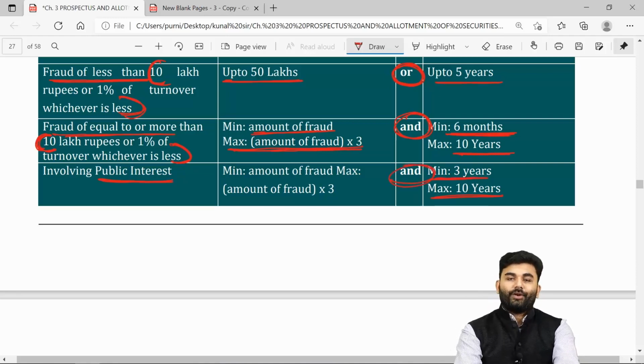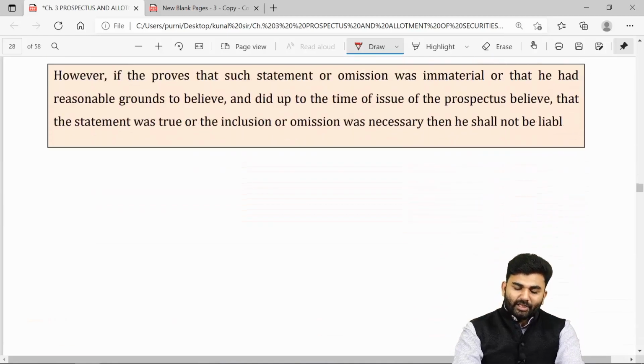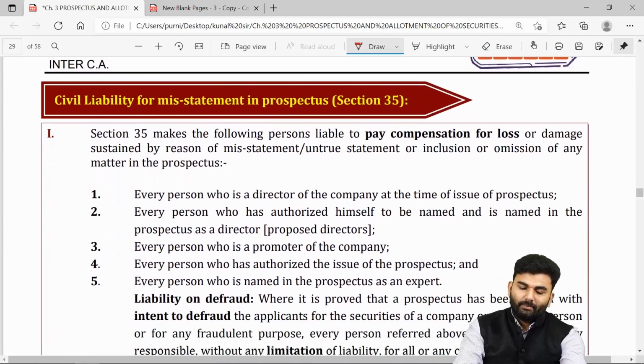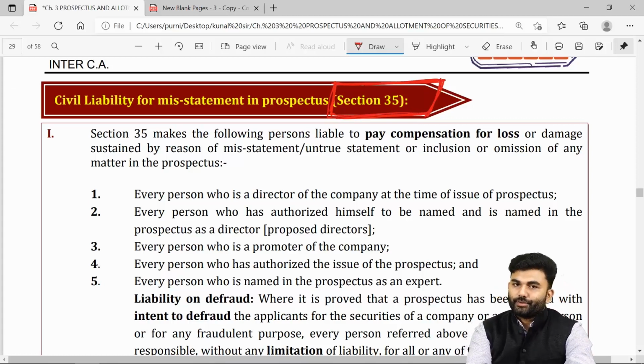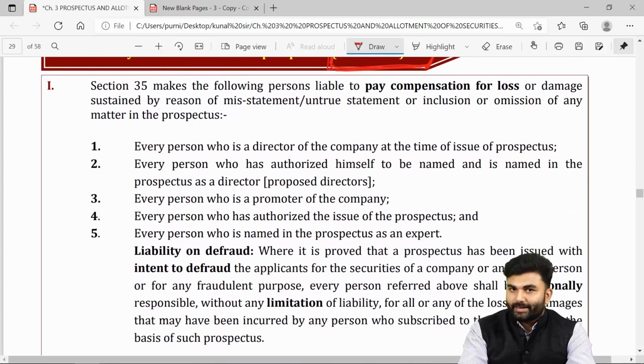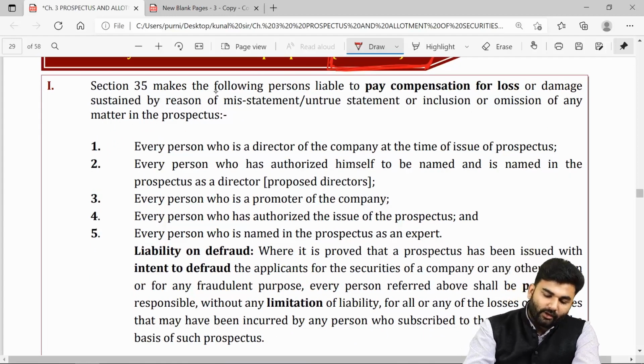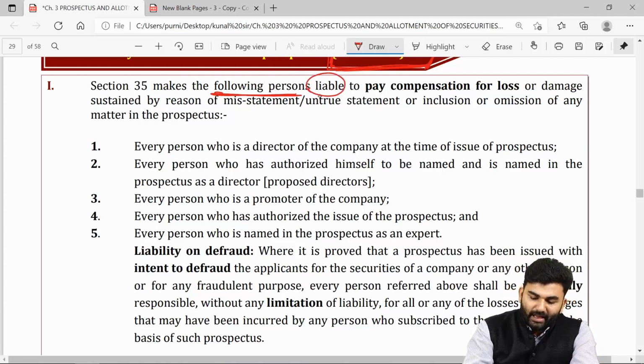The next provision over here is section number 35, which talks about the civil liability for misstatement inside the prospectus. Over here, whenever the company has issued a prospectus which turns out to be a misstated one, and if the investors have faced any kind of losses, then the following people will be liable to pay compensation for the loss.